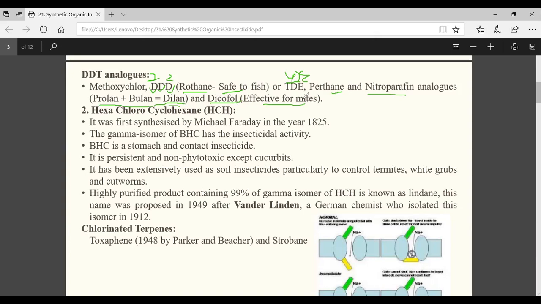Acaricide, sir. Yes or no? Acaricide. What is the trade name? Kelthane. Note it down. Kelthane. It may come in the exam. Very, very important: Dicofol. This may come in the exam.